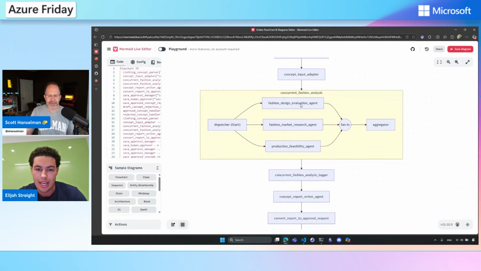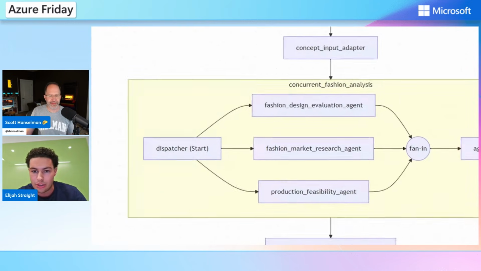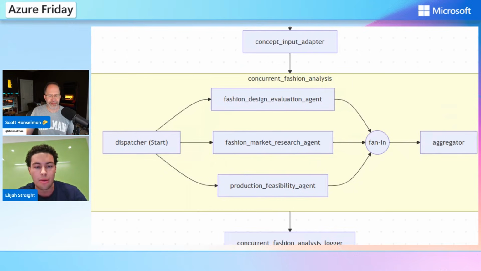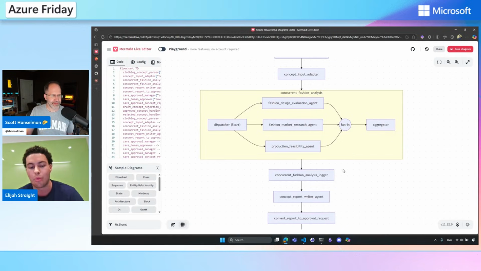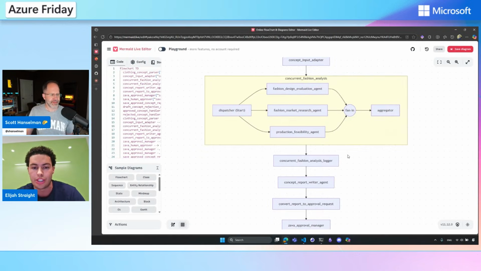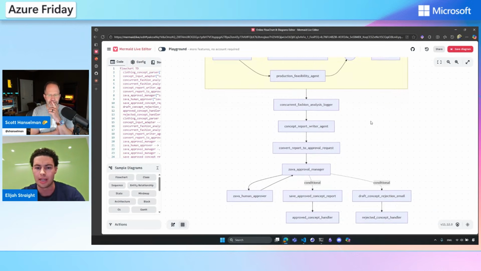And you can see here, right in this giant yellow box, is this sub workflow that I've created using the Azure AI Foundry agent service with these little agents that are in here, all orchestrated together using the concurrent workflow or the concurrent orchestration that exists within the agent framework. And what this is going to do is do some design evaluation, market research, and production feasibility, and write for me a little report on what's going on in this pitch deck.